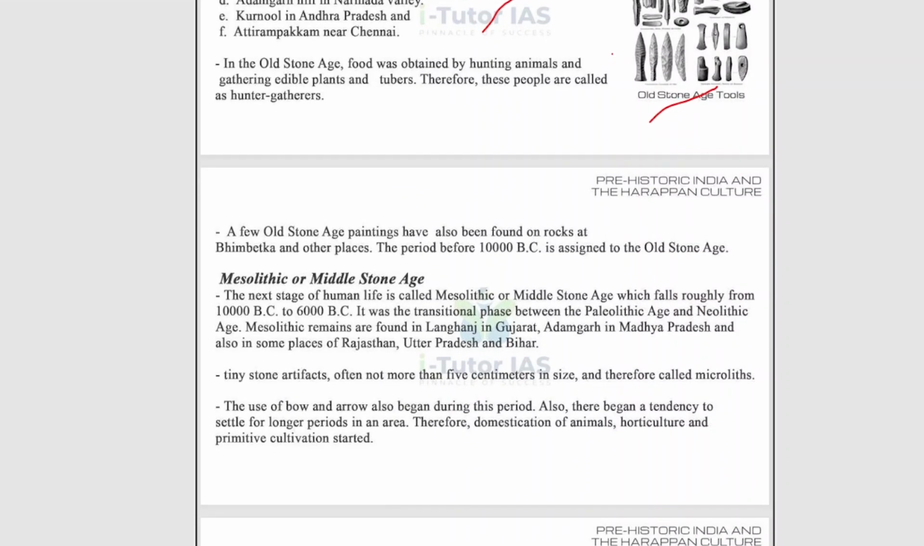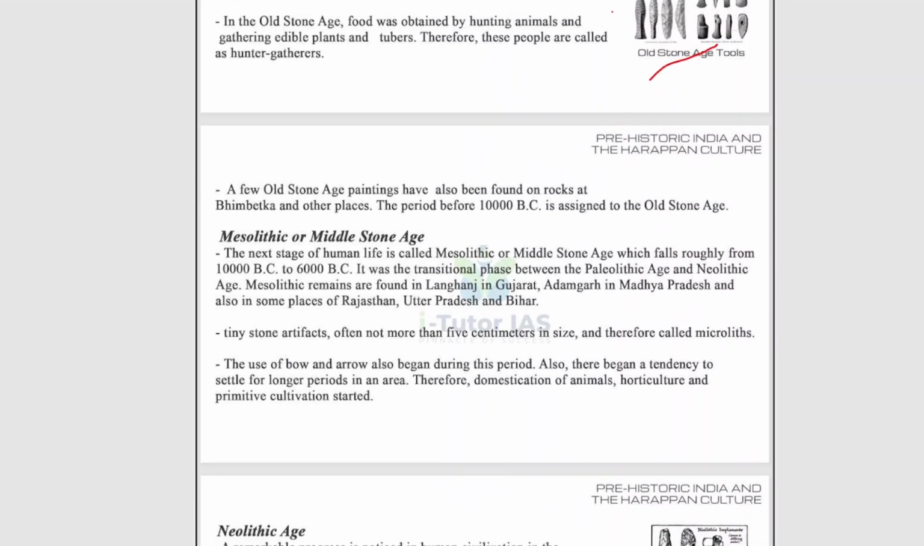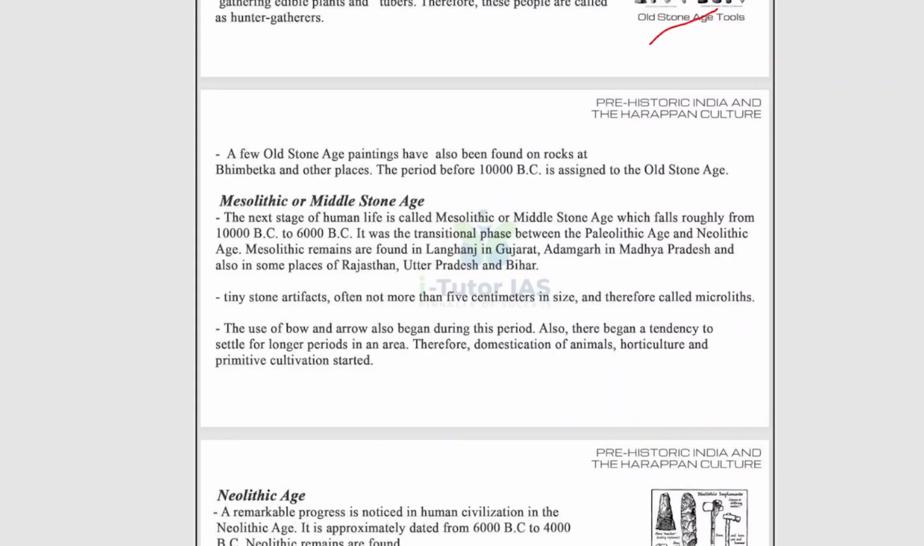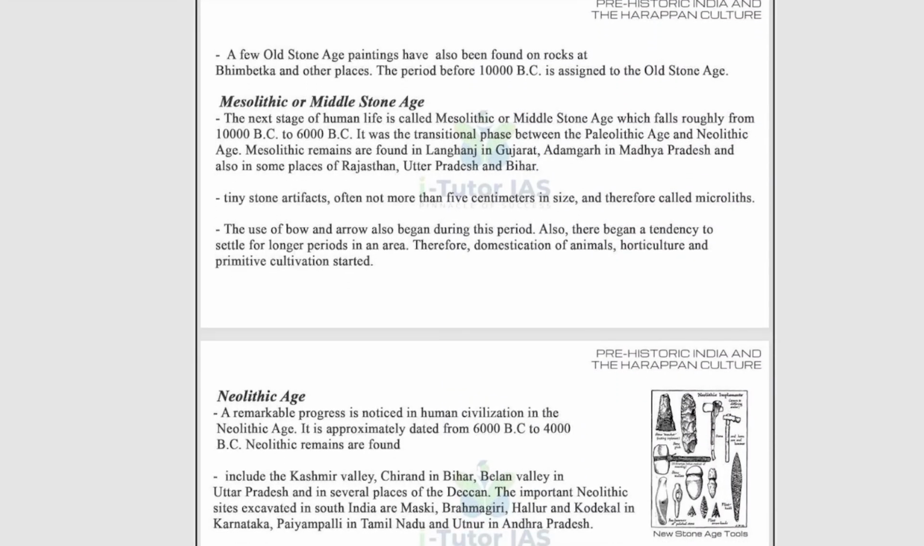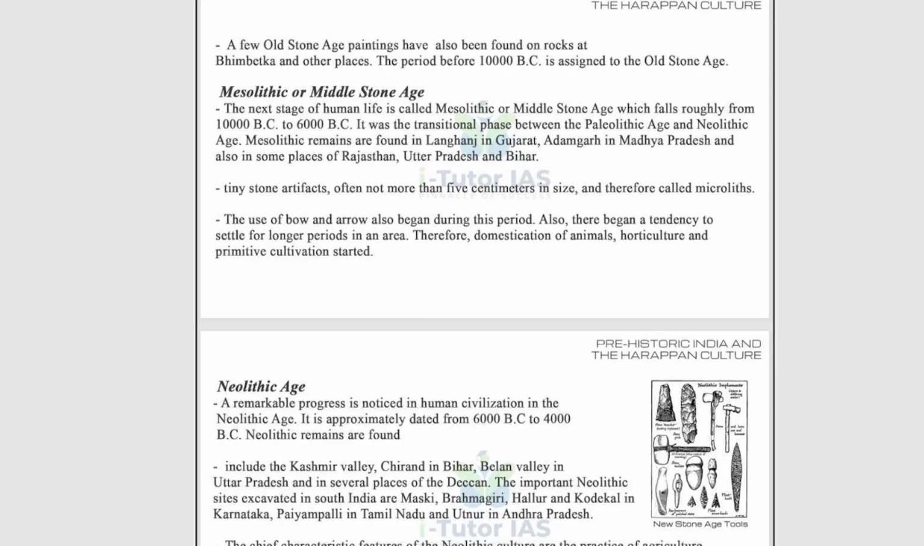Next is Mesolithic or Middle Stone Age. The next stage of human life is called Mesolithic or Middle Stone Age, which falls roughly from 10,000 BC to 6,000 BC. Now note down the time period, it is BC. So it was a transitional phase between the Paleolithic age and the Neolithic age. So Mesolithic is the middle stone age between Paleo and Neo.